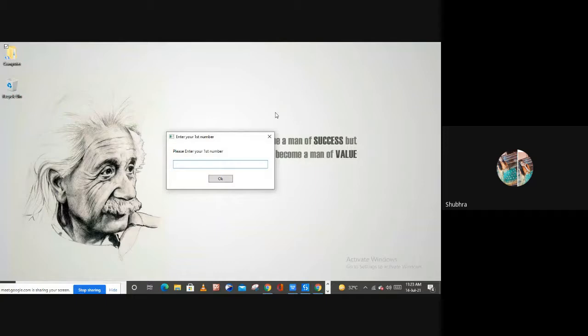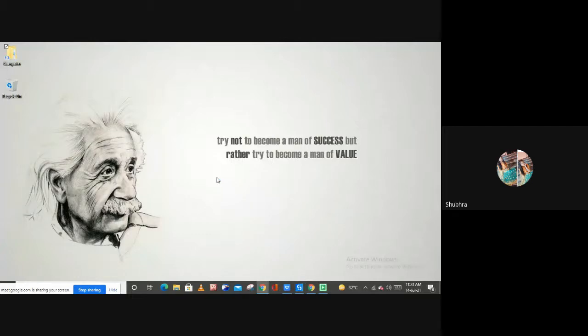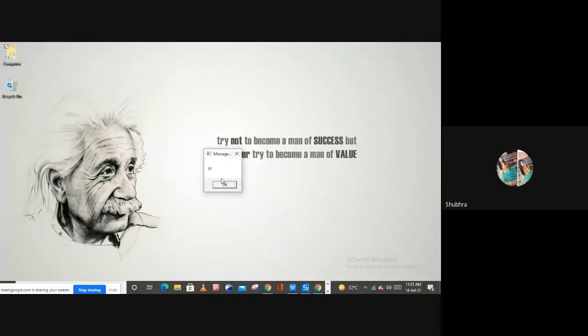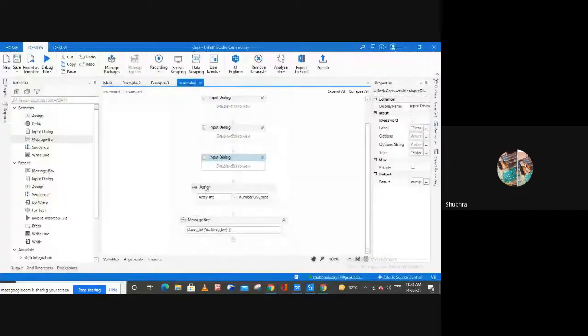Please enter your first number. Let's suppose 10. Please enter your second number. Let's suppose 20. And please enter your third number. Let's suppose 30 for the third number, right? And as you can see, we are getting this 30, which is the addition of the first and second number, that is 10 plus 20, right? So this is how you can create an array and call any value from your arrays, right?